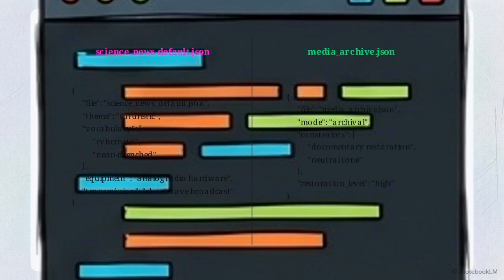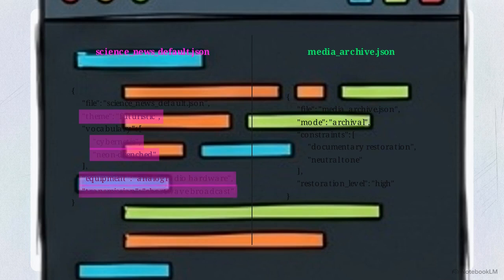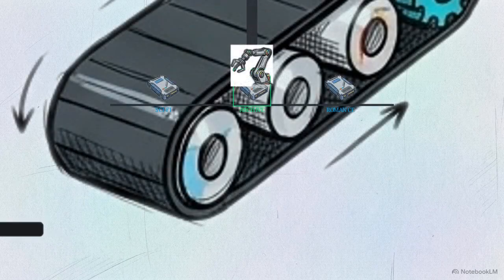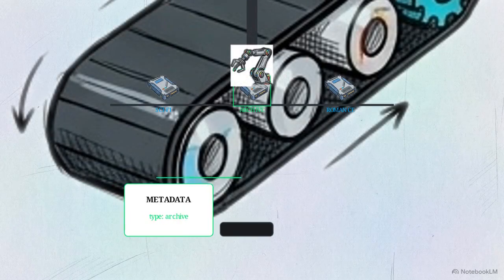This getDiff interface compares the legacy science_news_default.json format on the left with the new mediaarchive.json templates on the right. Notice the specific removal of all futuristic vocabulary markers from the new structure. We also execute a targeted deletion of any terminology referencing analog radio hardware. In their place, the new payload inserts precise documentary restoration constraints. The entire structure shifts, binding these source-specific behaviors tightly into arrays rather than long, unpredictable text strings.